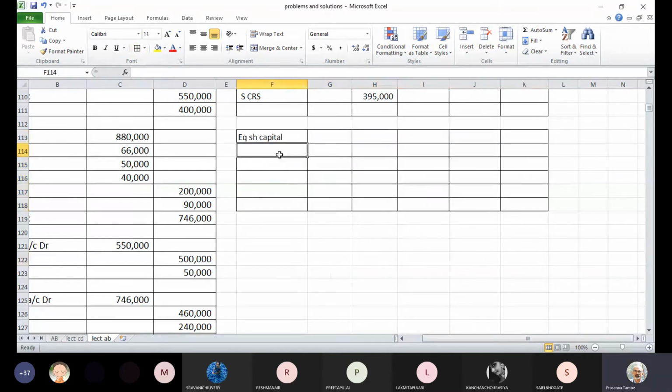Okay, now for Parag Limited and Chirag Limited, both the companies, we have issued capital. So I will just make a small working here. Number of shares, face value.